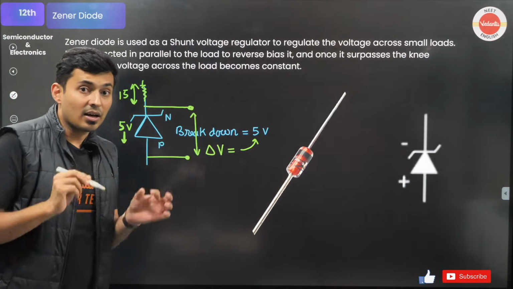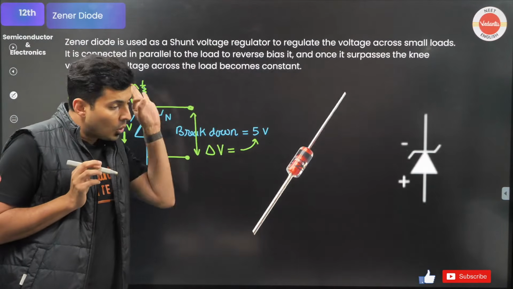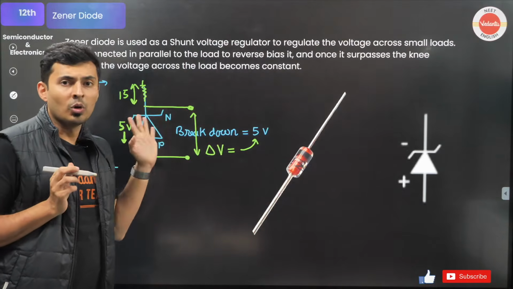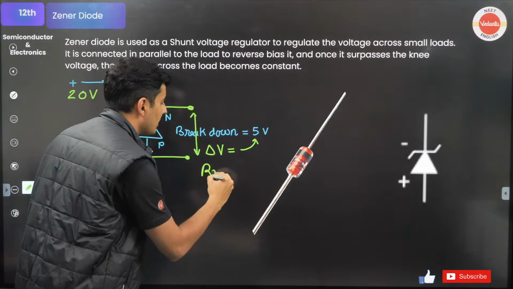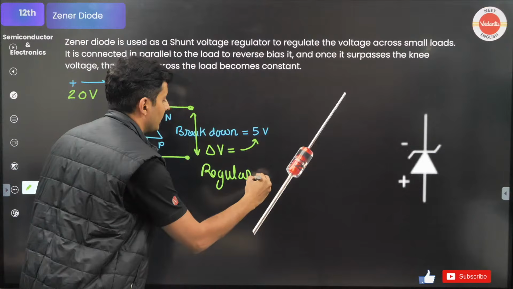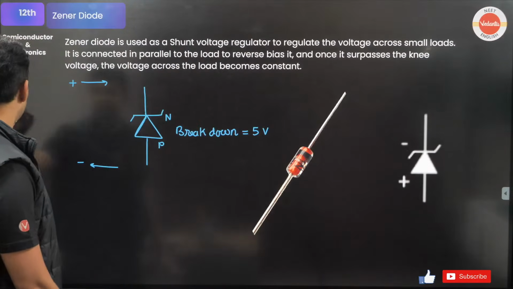Isn't this like a regulator? It is telling only 5 volts can come out, nothing more, nothing less. So this is acting like a regulator, guys.